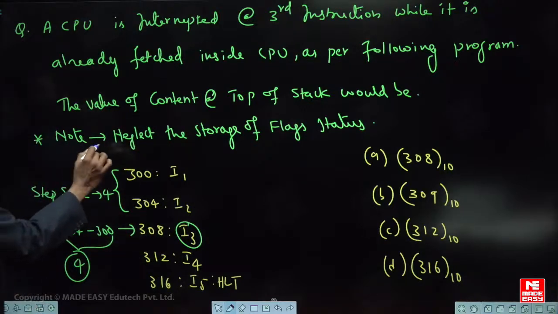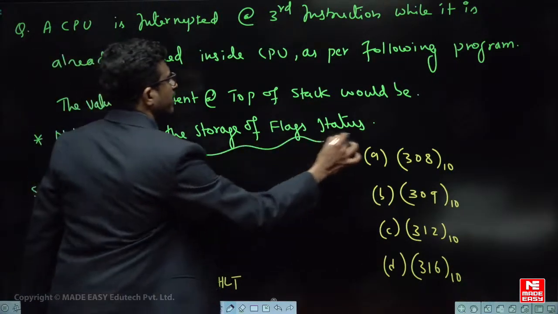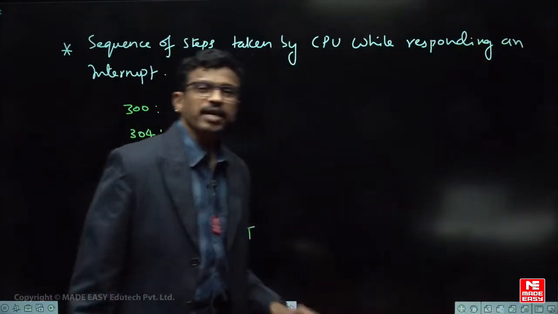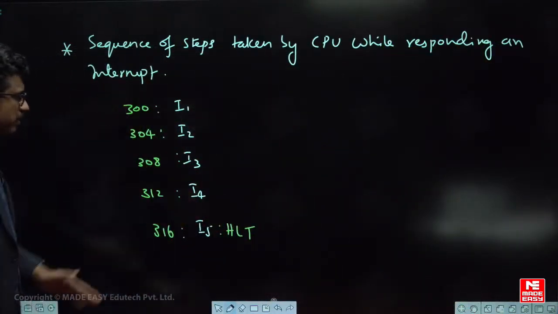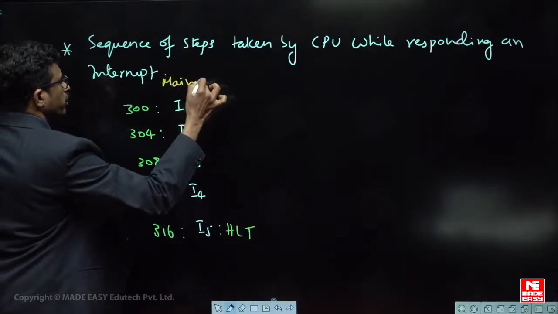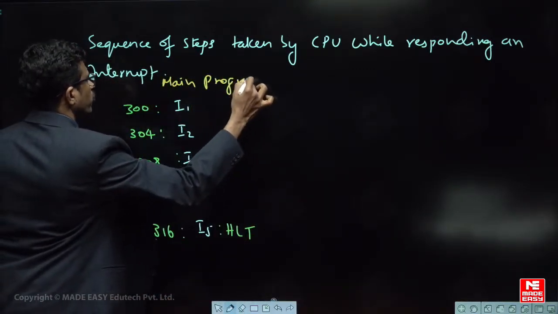See, he has also given one point like neglect the status of flags. So what happens in an interrupt? First of all, you should know. See, the microprocessor is executing some main program. There is some main program which is being executed by the processor.